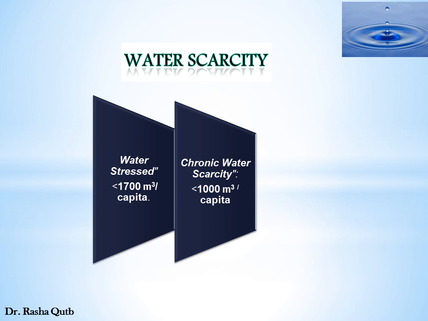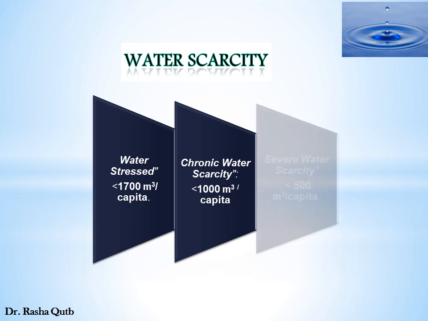In fact, 1,000 cubic meters per capita is called water poverty line, and Egypt can be considered as chronic water scarce country because water resources in Egypt are around 700 cubic meters per capita. And 60 years ago, the water resources per capita in Egypt was 2,000 cubic meters. Why has water resources per capita in Egypt declined over this period? Actually because we have a growing population and due to the polluting agriculture drainage.